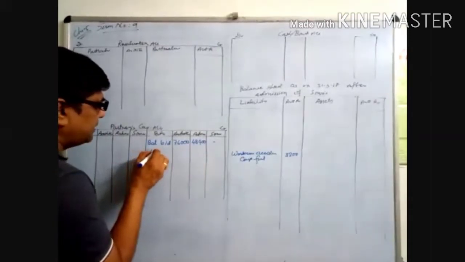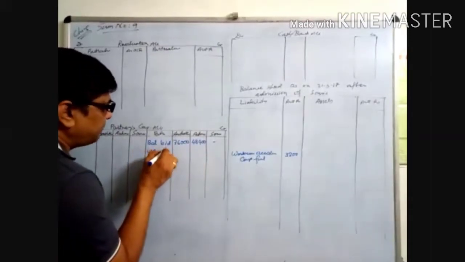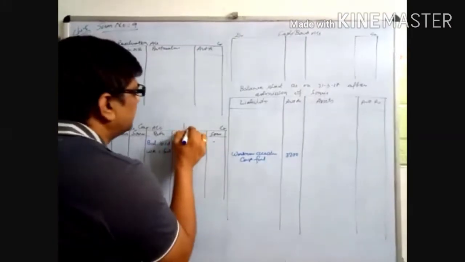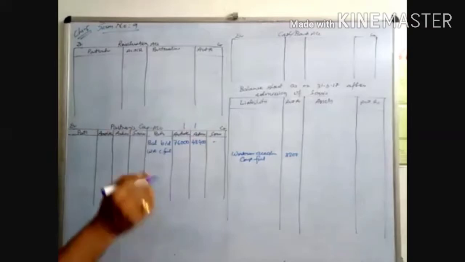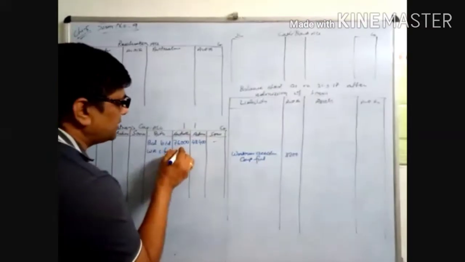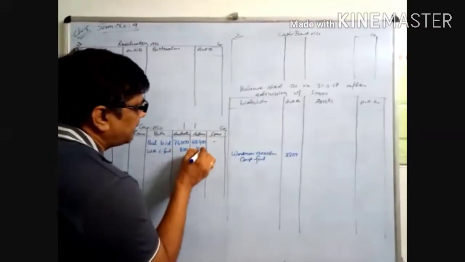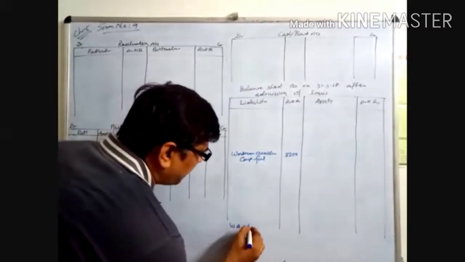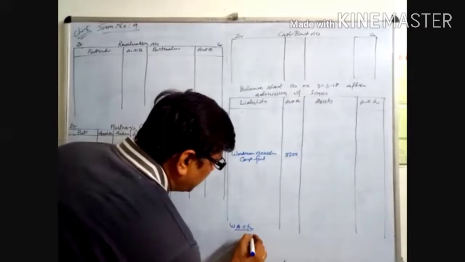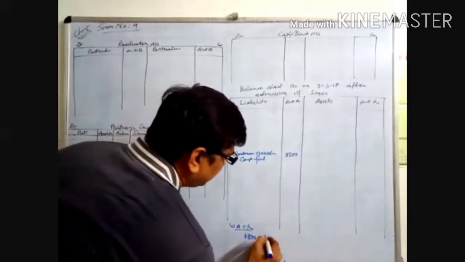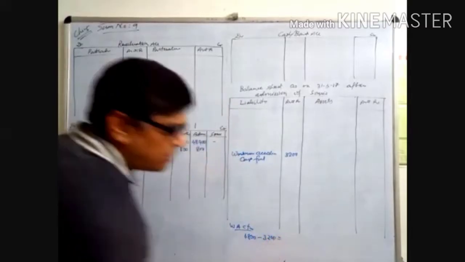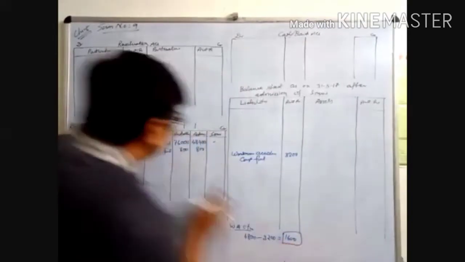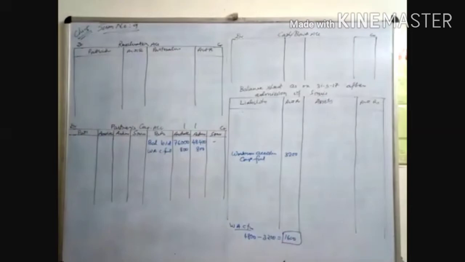That you have to distribute among the partners. The old ratio is 1:1, so you distribute the remaining 1600 as 800 and 800. Like that, it is the workmen accident compensation fund. The amount is 4800; from this the claim amount is 3200. The remaining 1600 you distribute to the partners' capital accounts on the credit side.